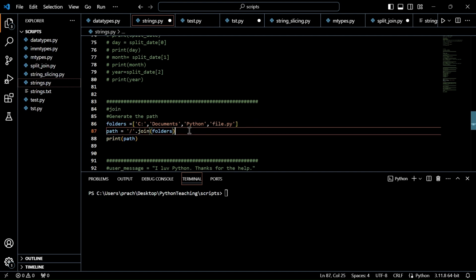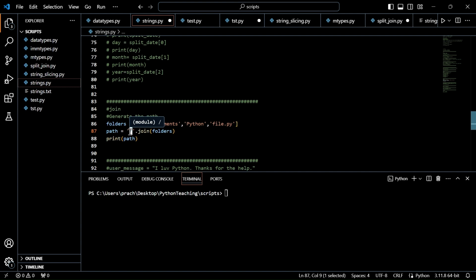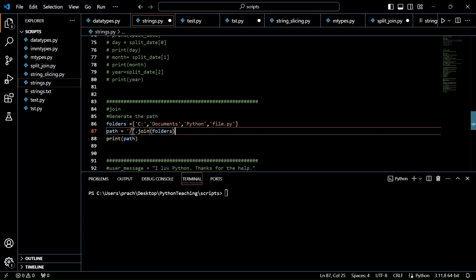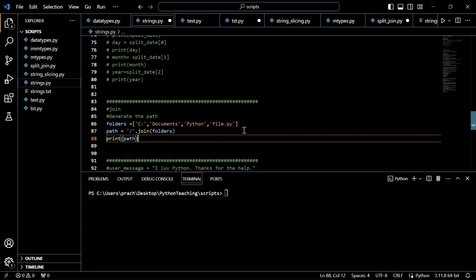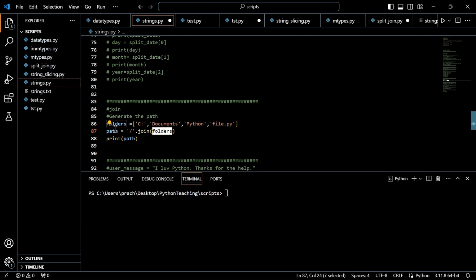Now how do I join all this and create one string, which is the path where this file is present? For that you use a function called join. For the join function, I have to specify how to join. You might have seen that any path will have a slash. So slash dot join of, and this is the list you have to give here.